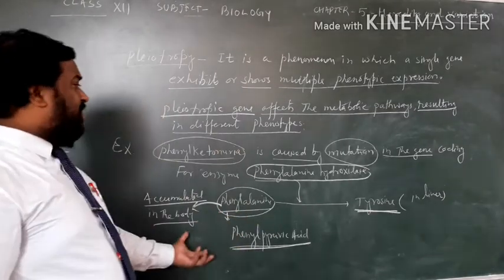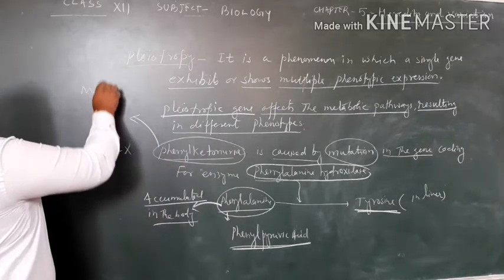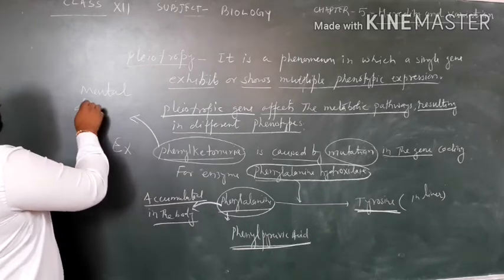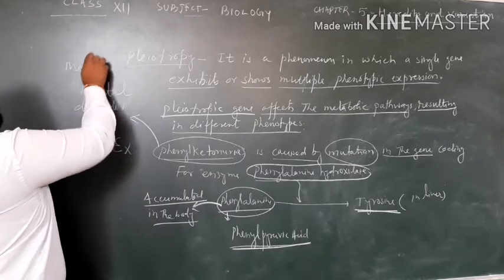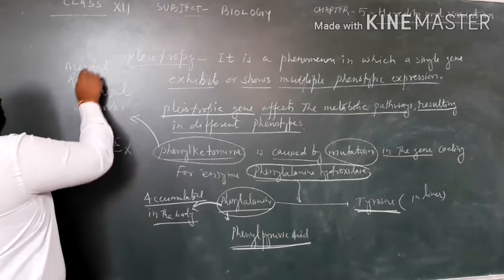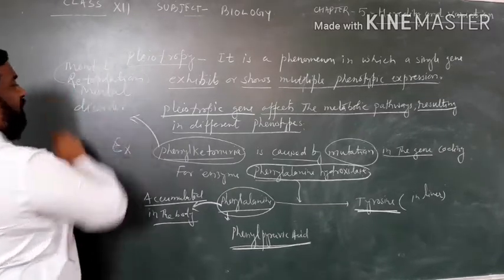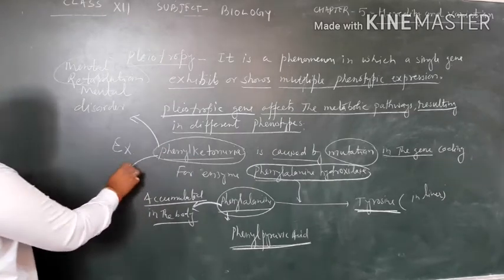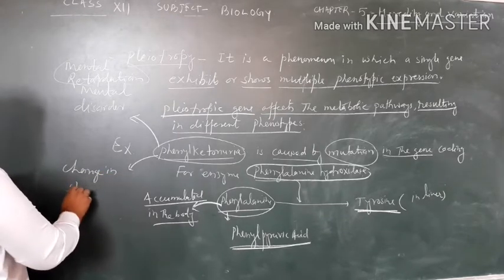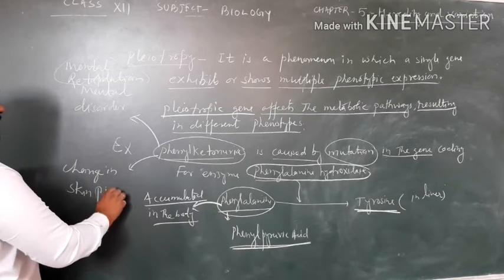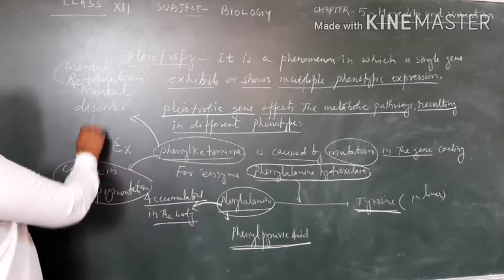Now phenylketonuria causes mental disorder, that is mental retardation. This is one problem in phenylketonuria, and the second is change in skin pigmentation.